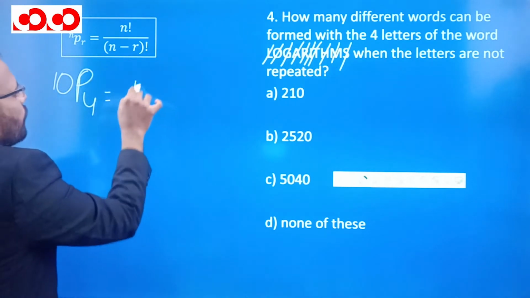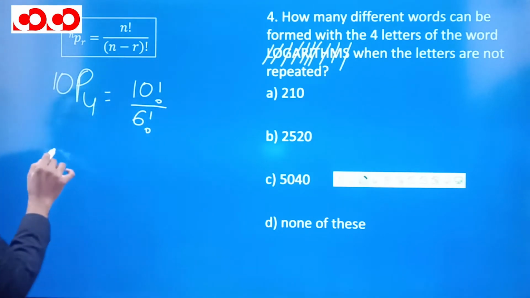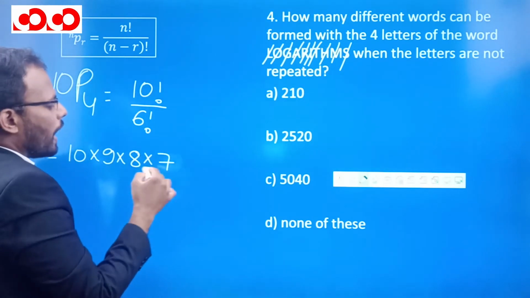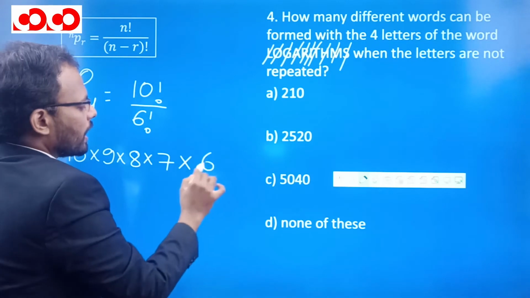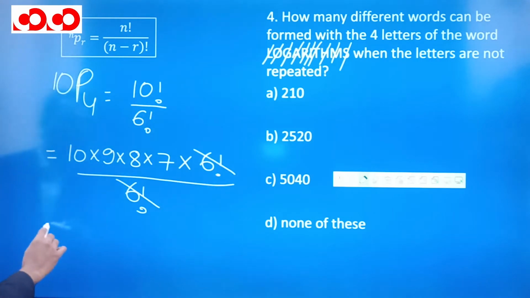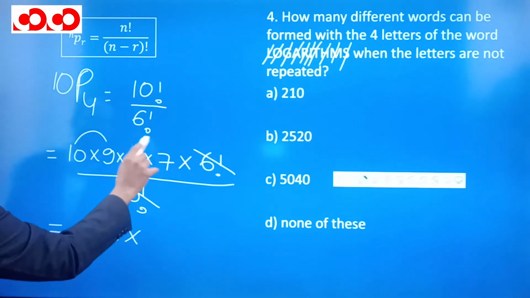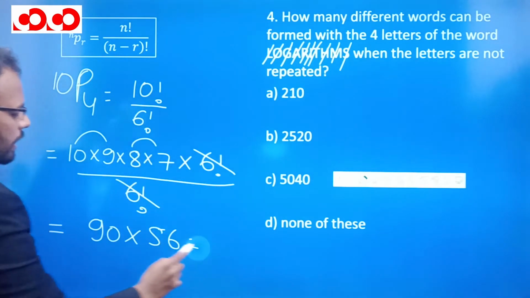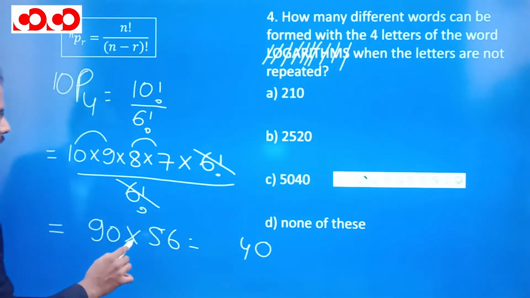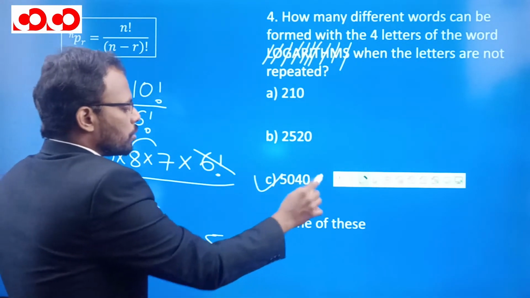So this is going to be 10 factorial divided by (10 minus 4), which is 6 factorial. So this comes out to be 10 into 9 into 8 into 7 into, again it will go on from 6 to 1. So we can write 6 factorial divided by 6 factorial. This 6 factorial will get cancelled and our job is easy now. Multiplying this 2 is 90. Multiplying this 2 is 56. And 56 multiplied by 90 will be 5040. So the answer to this question is option C.